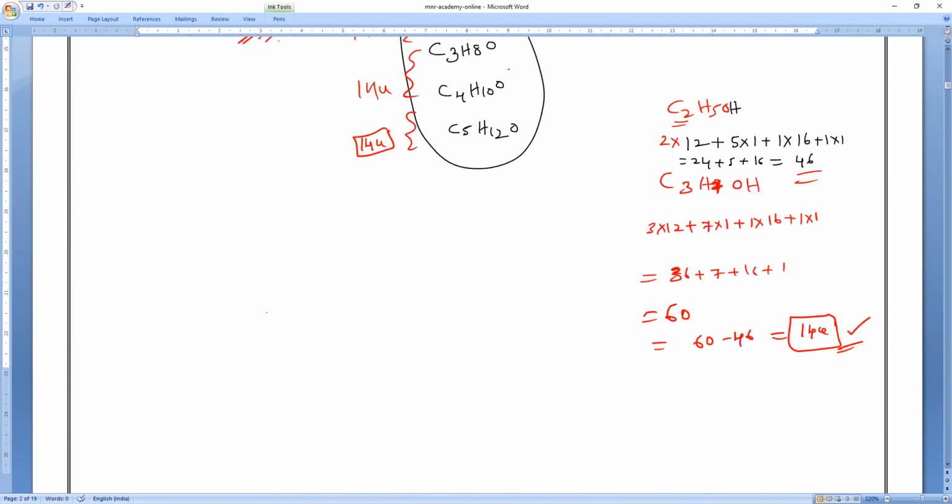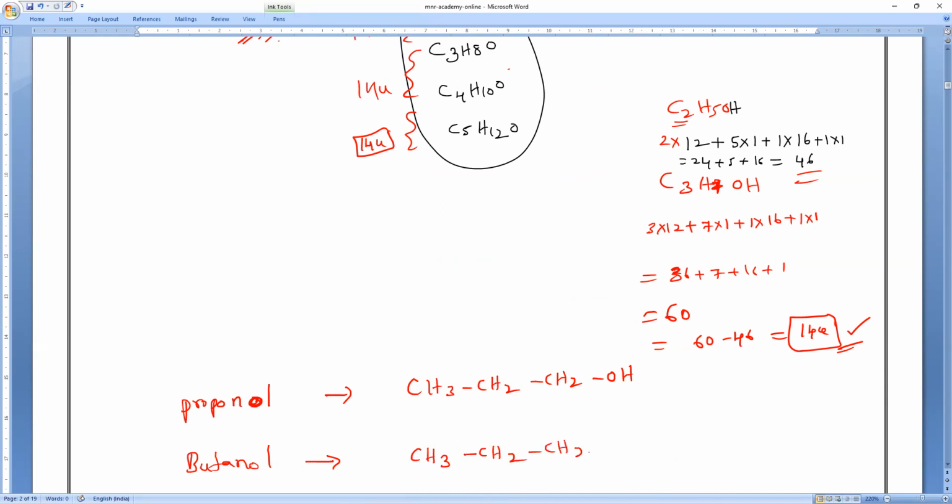Next one. Can you tell me the propanol condensed formula? Everybody? Propanol: CH3 single bond CH2 single bond CH2OH. Am I right, everyone? Correct? Yes. Next one is butanol. Butanol means 4 carbons. So what will happen, everybody? CH3 single bond CH2 single bond CH2 single bond, what is that? All of you. OH. Sorry, one more carbon should come. CH2OH.